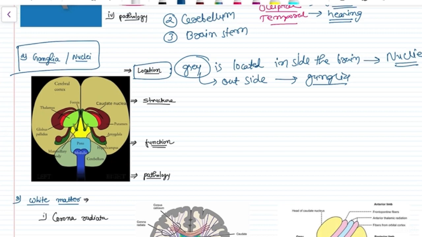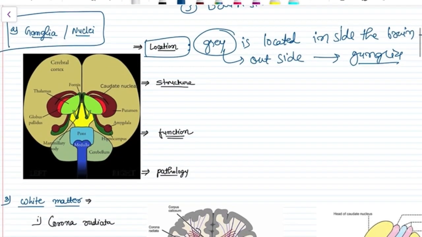Let's say parasympathetic ganglion, sympathetic ganglion, dorsal root ganglion, right? Nuclei are mainly located inside the brain. They are the cell bodies of the various neurons. Let's say caudate nucleus, putamen, amygdala, then inside the midbrain there is the red nucleus, right? Pons, mammillary body, these are all nuclei.